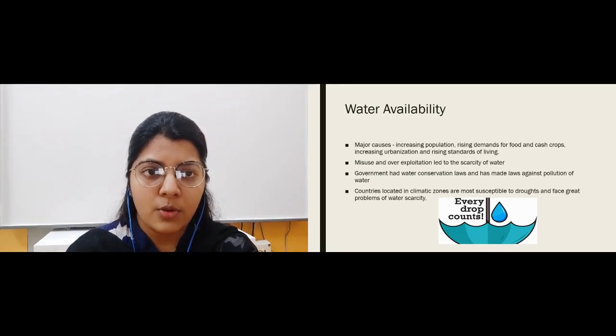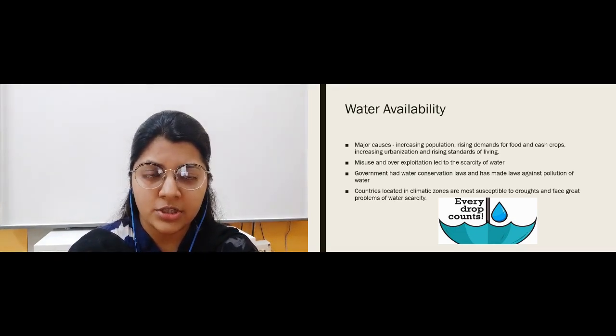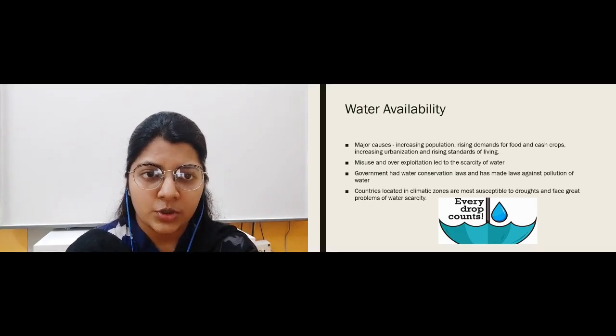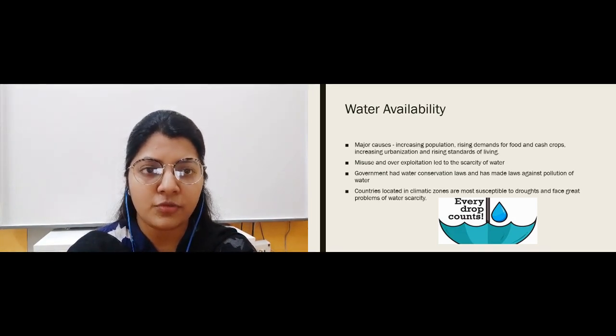So all the countries located in such climatic zones are more likely to suffer from water shortage problems and also drought problems. So this is how we have studied water availability, that is water shortage and scarcity of water, which is a problem for us.